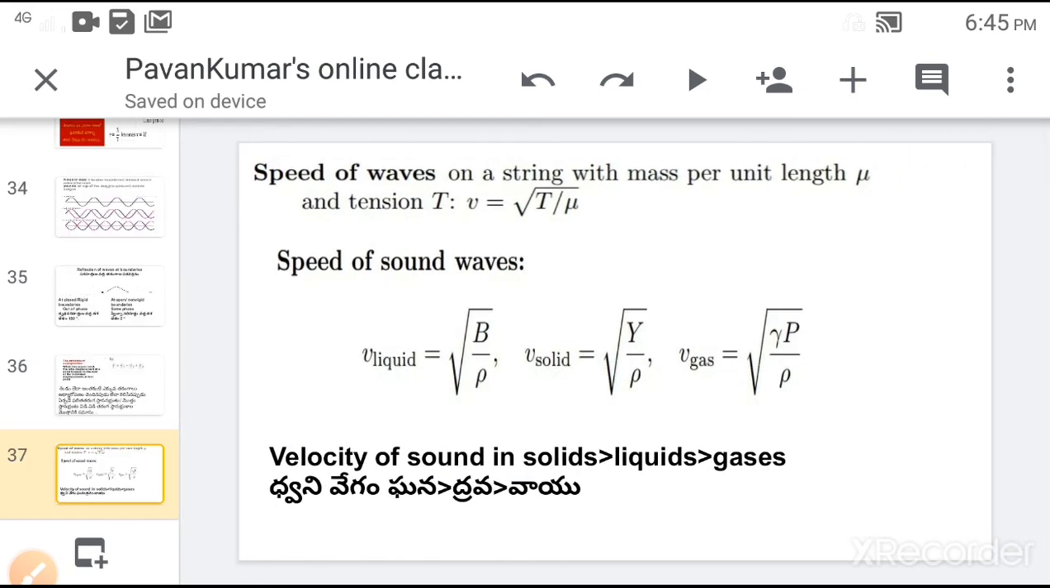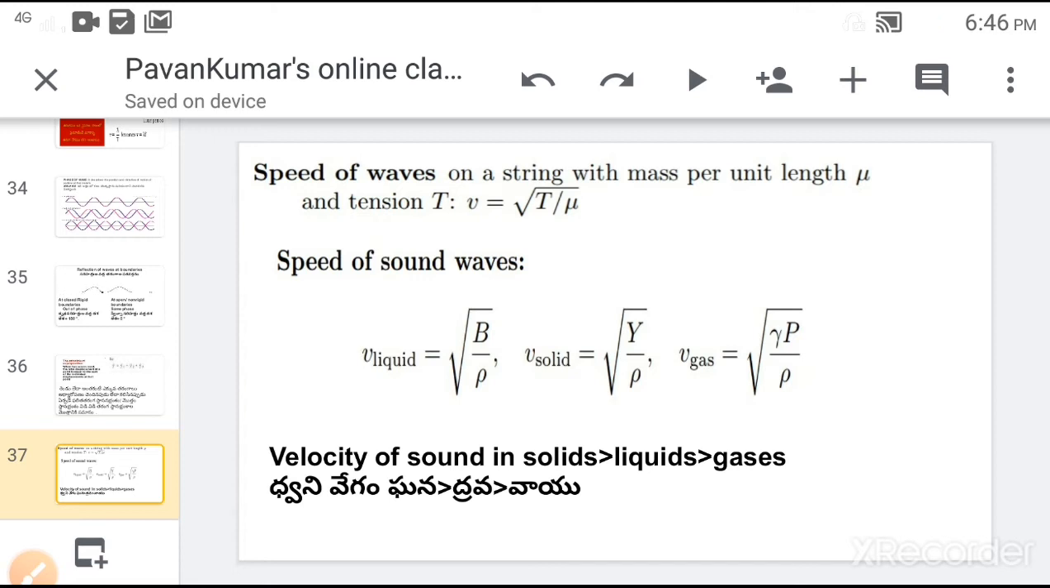Next, speed of waves on strings. The speed of waves on strings can be expressed as v is equal to root T by mu. Here T is the tension in the string and mu is the linear density of the string. Mu tells about the type of material, and mu is also defined as mass per unit length. Mu is equal to m by L.